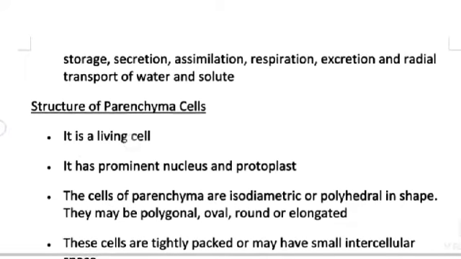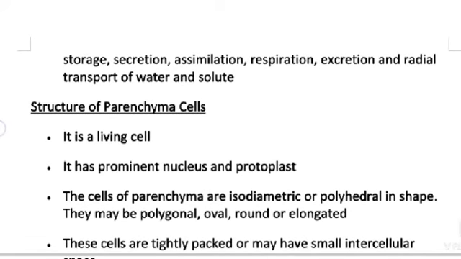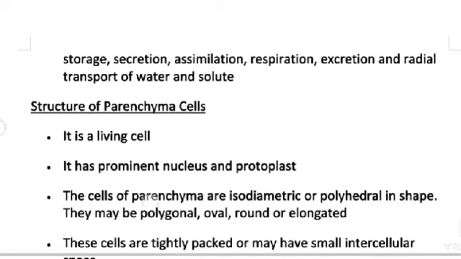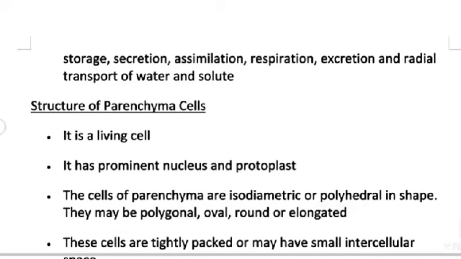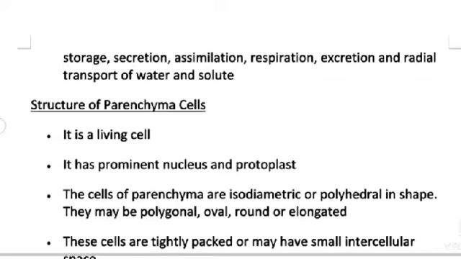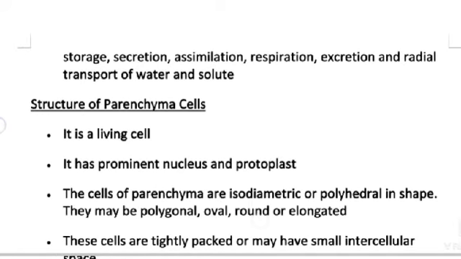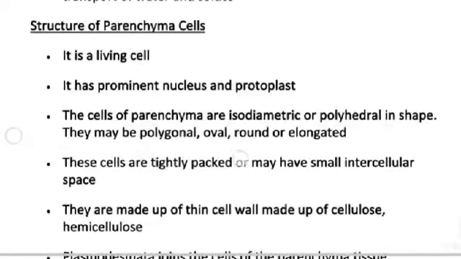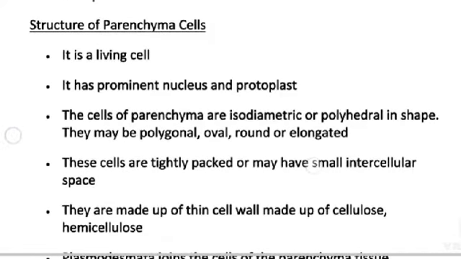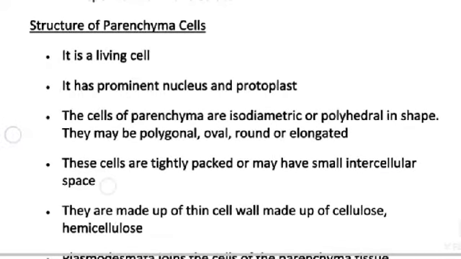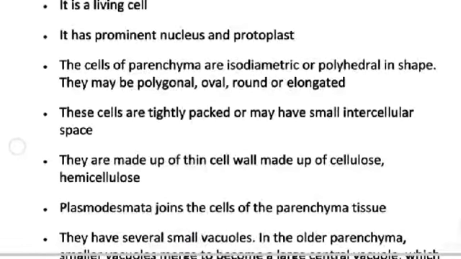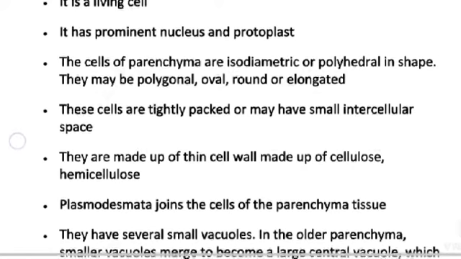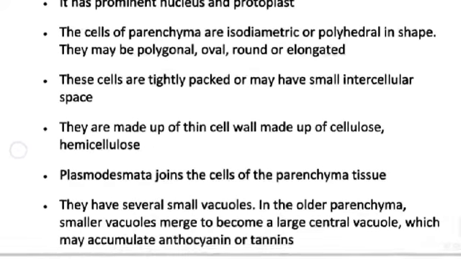It is a living cell. It has a prominent nucleus and protoplast. The cells of parenchyma are isodiametric or polyhedral in shape. They may be polygonal, oval, round, or elongated. These cells are tightly packed or may have small intercellular space. They are made up of a thin cell wall made of cellulose and hemicellulose.